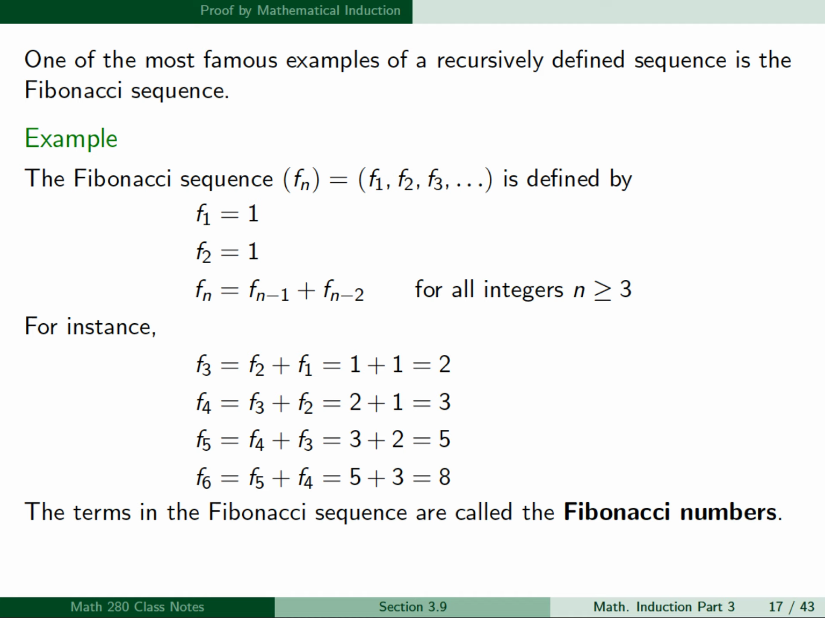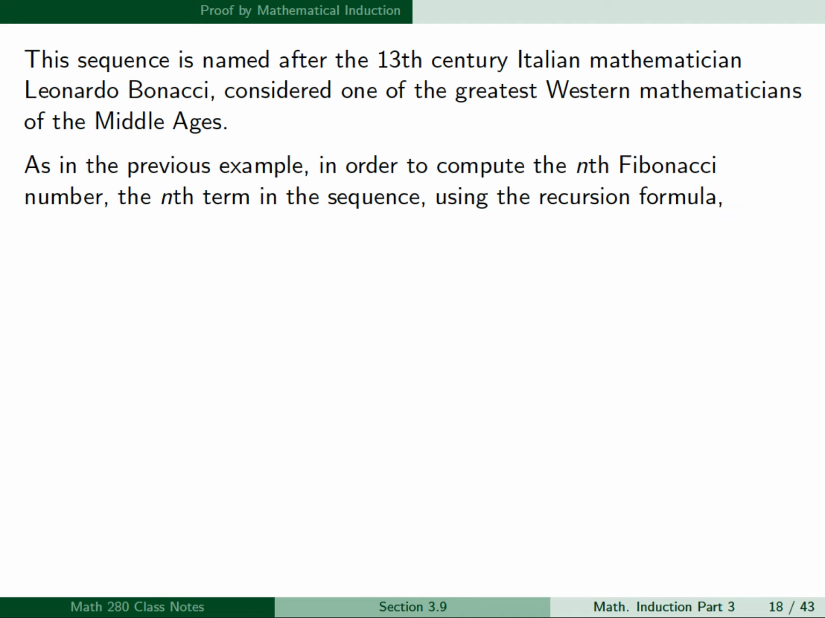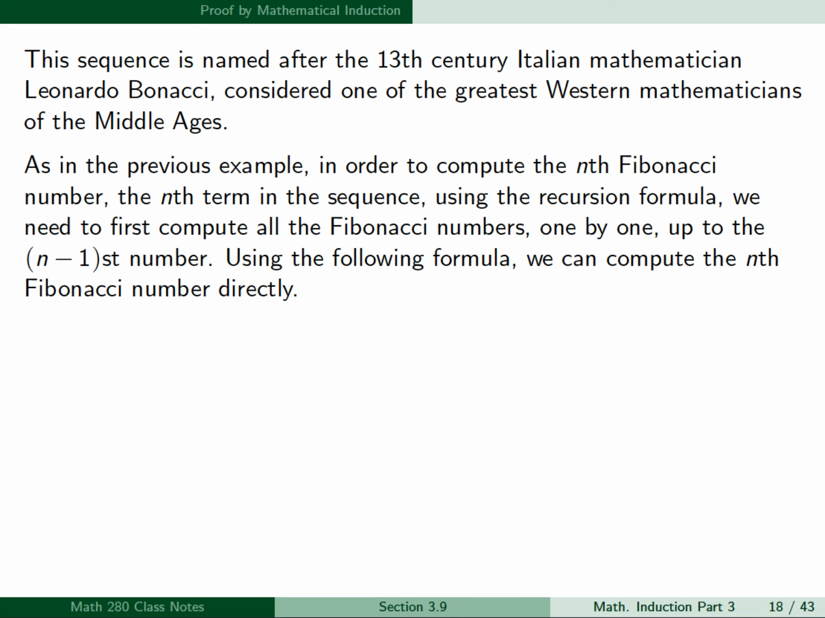The terms in the Fibonacci sequence are called the Fibonacci numbers. This sequence is named after the 13th century Italian mathematician Leonardo Fibonacci, considered one of the greatest Western mathematicians of the Middle Ages. Now, in order to compute the nth Fibonacci number using the recursion formula, we need to first compute all the Fibonacci numbers one by one up to the (n-1)st number. Using the following formula, however, we can compute the nth Fibonacci number directly.